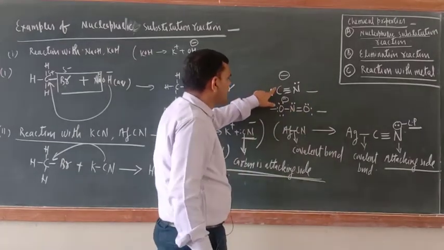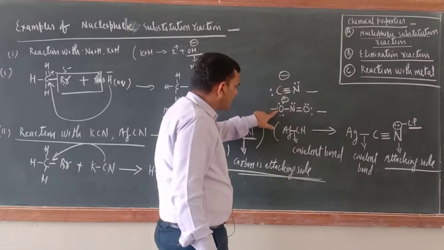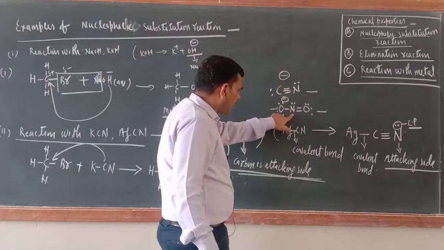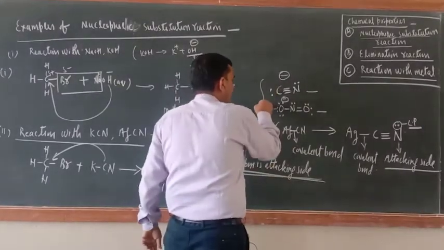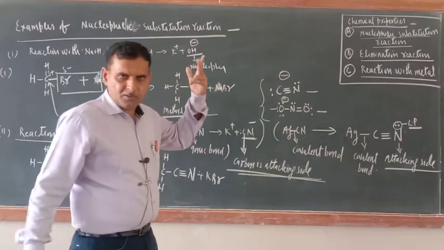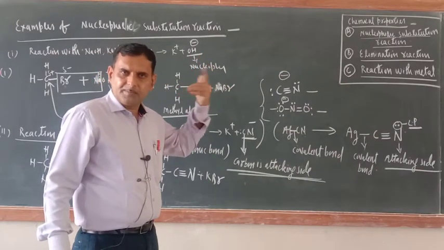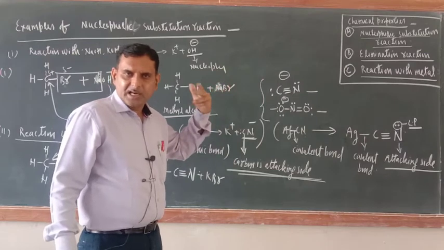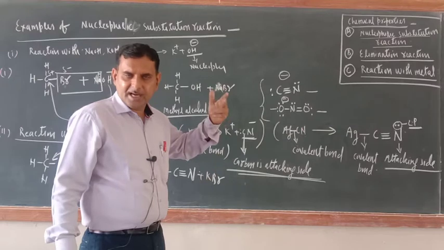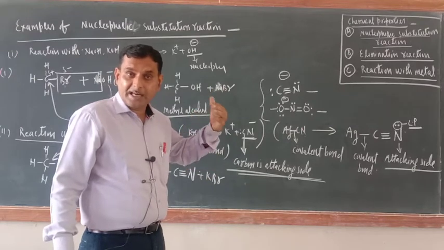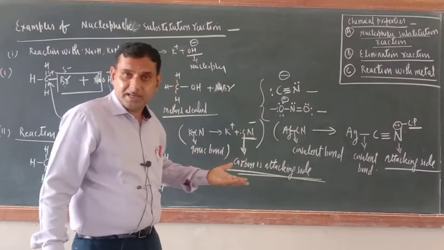In cyanide, C and N both have a lone pair of electrons; in nitrite, O and N both have a lone pair of electrons. Already I taught you ligand: an ambident ligand is one which can make a coordinate bond with the central metal atom from either side of the atom.